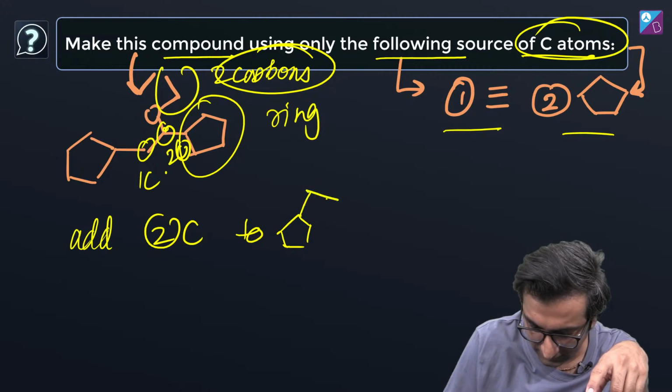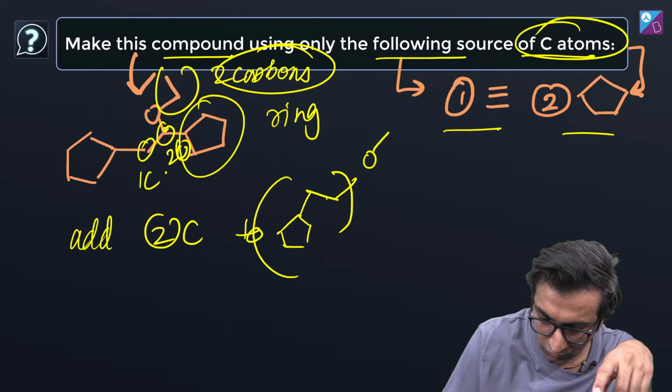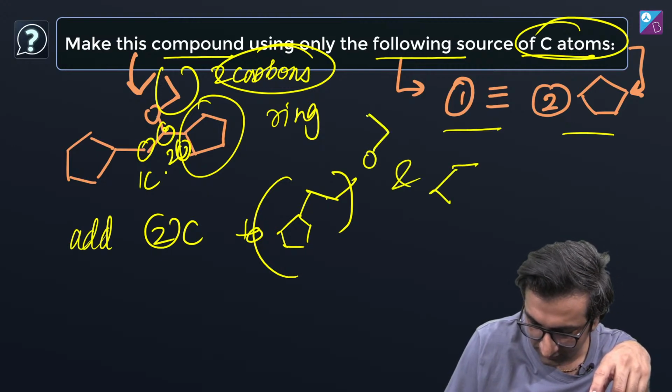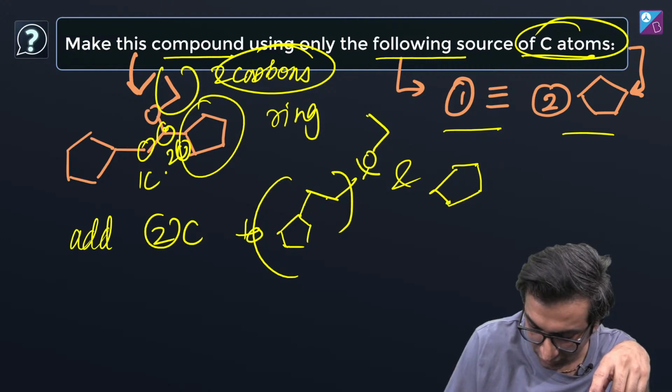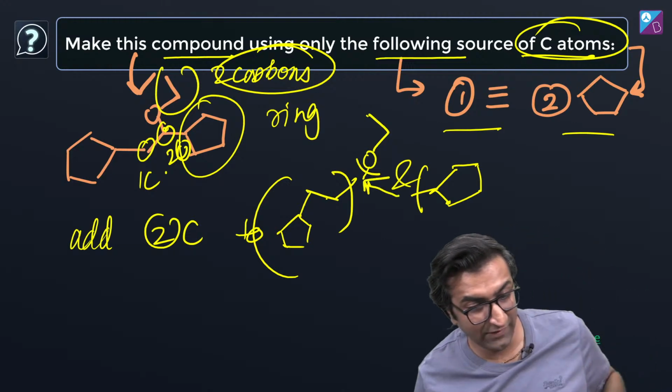Let's draw this properly. This and this. This to this and this. At that weird spot right here. At the same spot. यहाँ पे जो है, यहाँ पे है. All of these three combine at this spot. How do we do that?